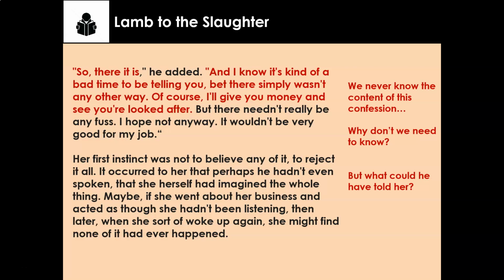So the first thing, why don't we need to know? Because obviously it's not the most important thing. If Dahl is saying to us, we don't need to know what the husband's told her, it suggests it's not the most important thing. So it's not the content of what he says, it's just simply the fact that he's told her something terrible and what she's going to react to. However, we can have a bit of fun trying to work out what he could have told her.